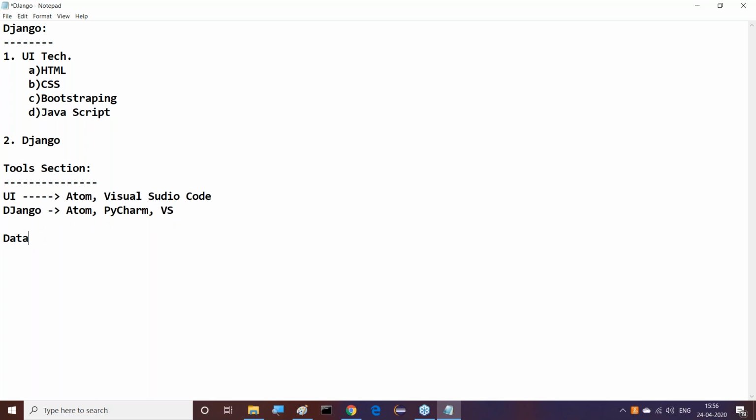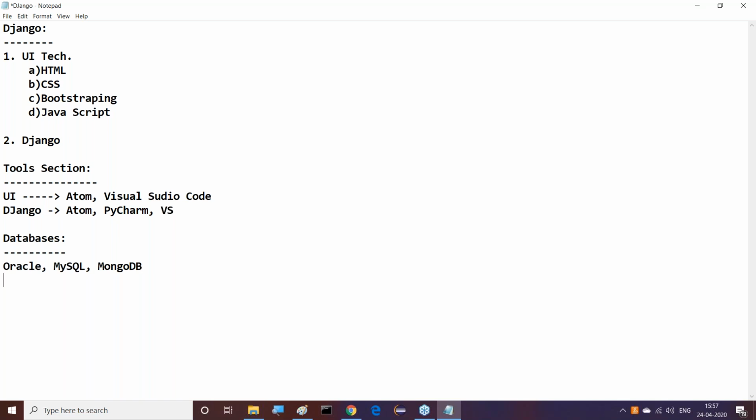Then regarding databases, what are the various databases we are able to use in our application development? Now I'm telling you clearly. Majorly we are going to use Oracle database and MySQL database, and MongoDB also we are able to use depending on our requirement.